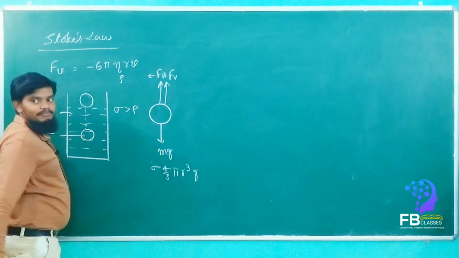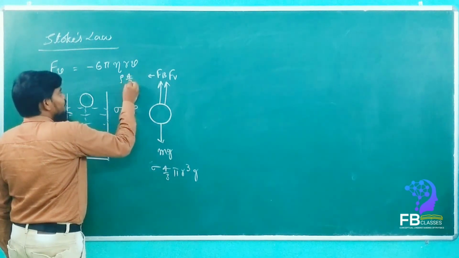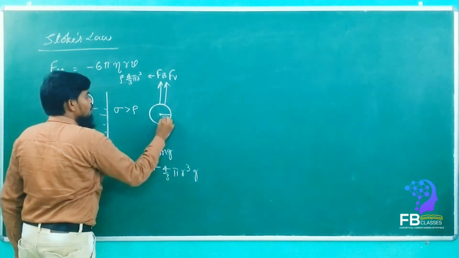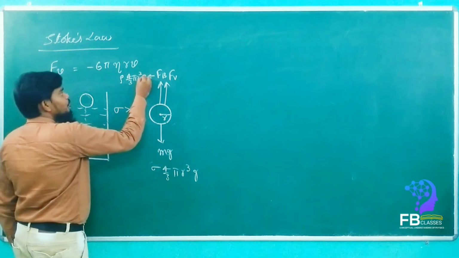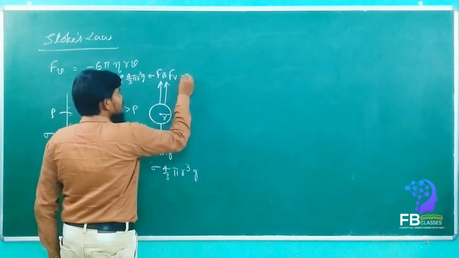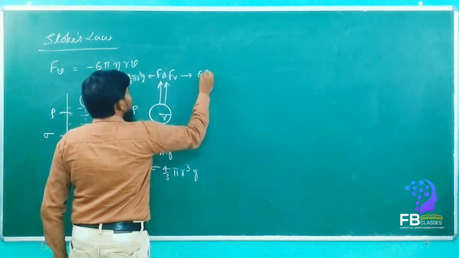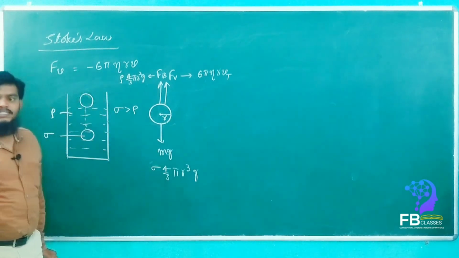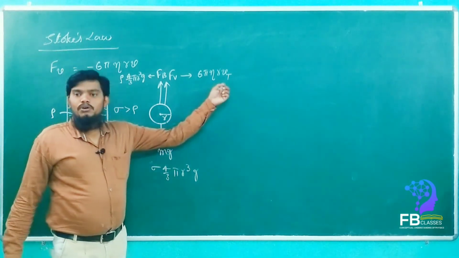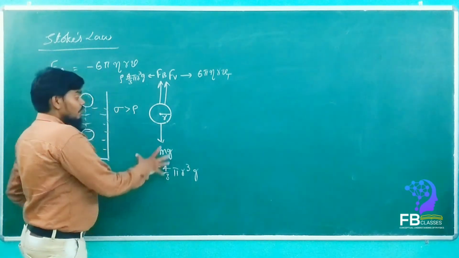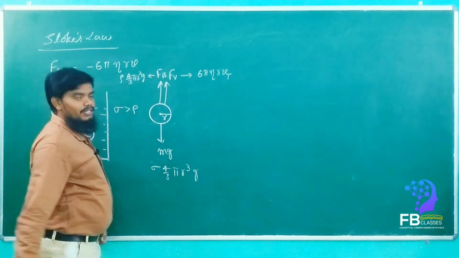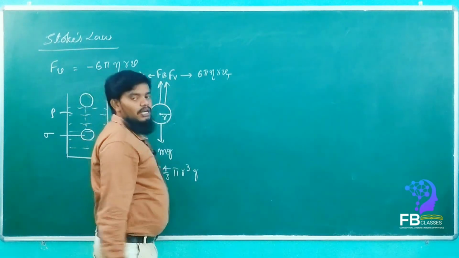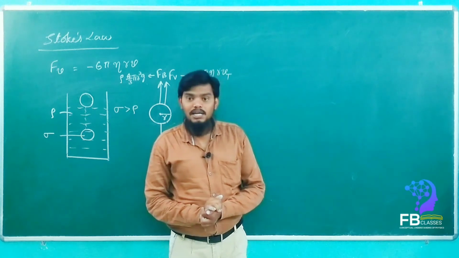Fb is equal to the density of the liquid and the volume, 4 by 3 pi r cube, if the radius of this ball is considered as small r, into g. And how much is the Fv? Fv is equal to 6 pi eta r v. This velocity we can call the terminal velocity, Vt. So the mg will be balanced by Fb and Fv. Yes or no? Got it?